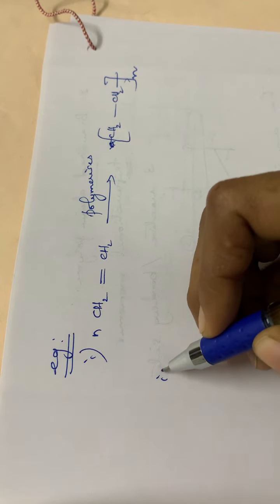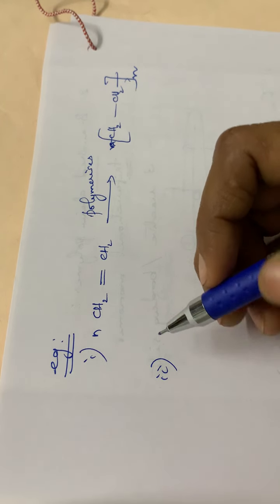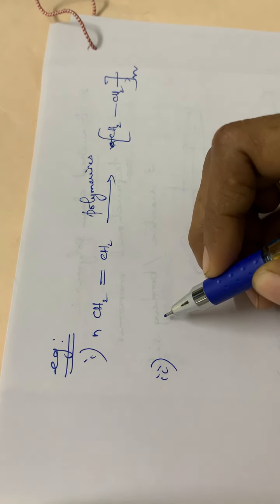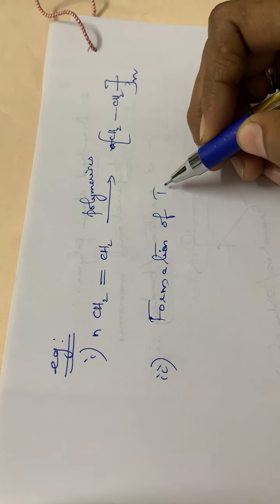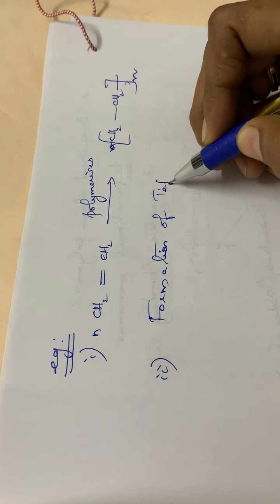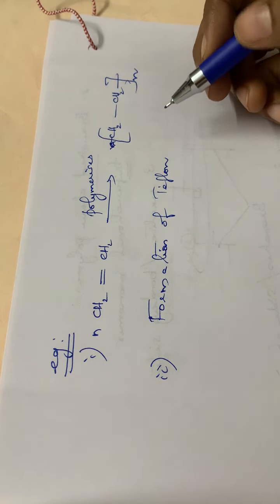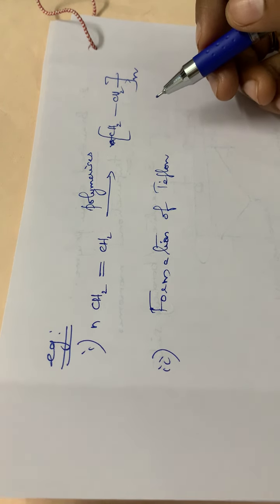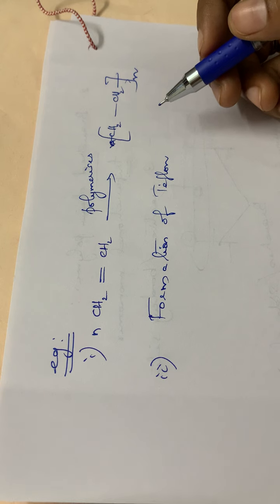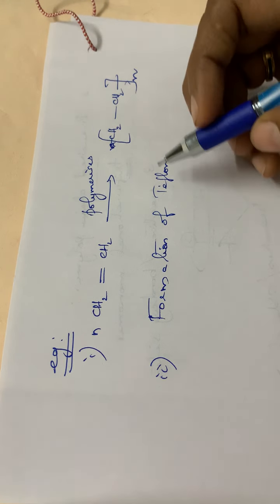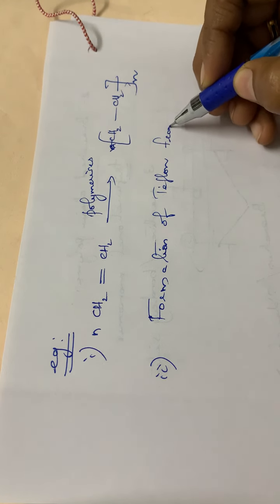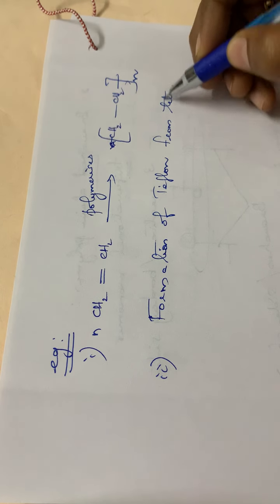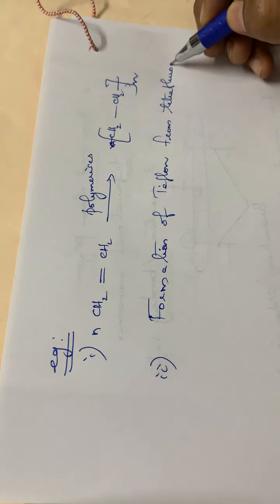Then the next addition reaction is the formation of Teflon. Teflon, you might have heard. Teflon is a coating present in kitchen utensils, non-stick coating, isn't it? That is Teflon coating. So this is the formation of Teflon from tetrafluoroethylene.